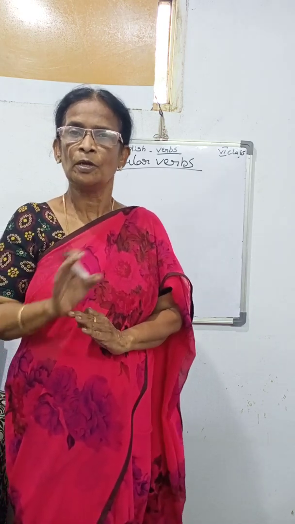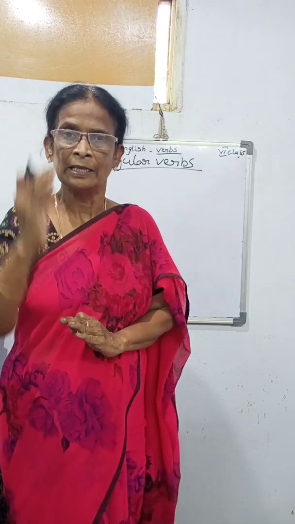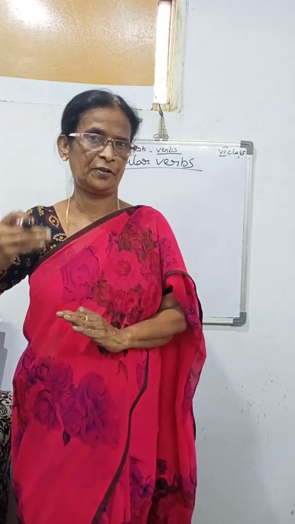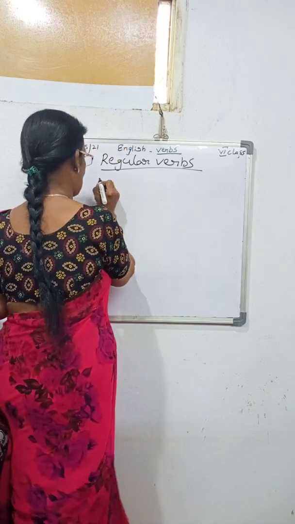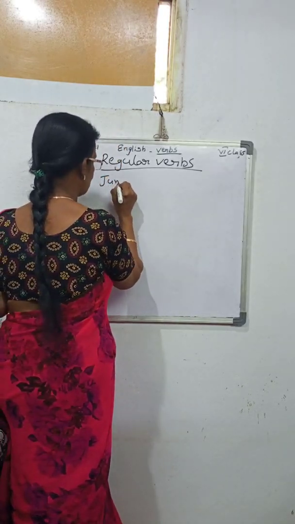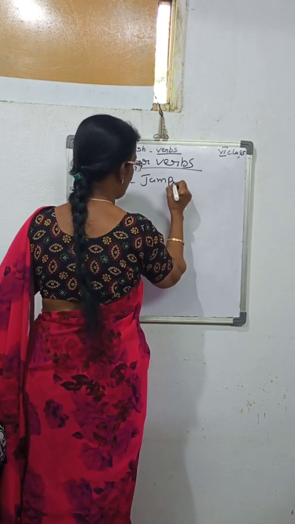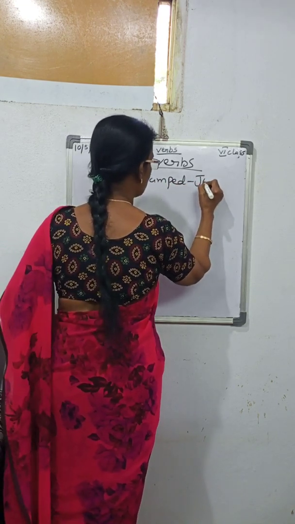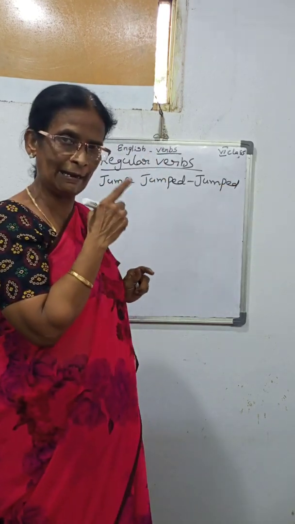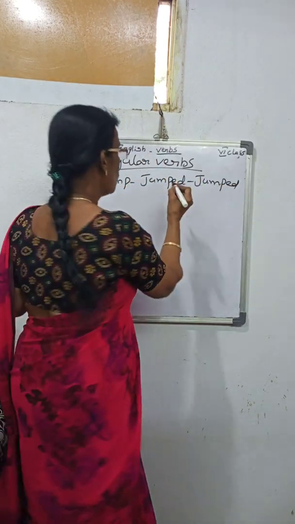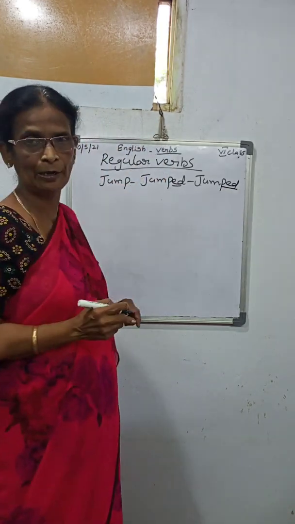Irregular means we are not adding ed and d. These three are different. So what about the regular one? Regular one means, for example, jump, jumped, jumped. Have you added ed, ma'am? Yes. So where there is the ed, that is the regular one.